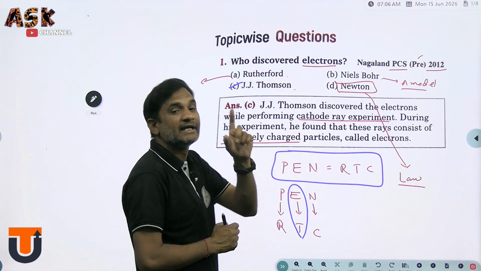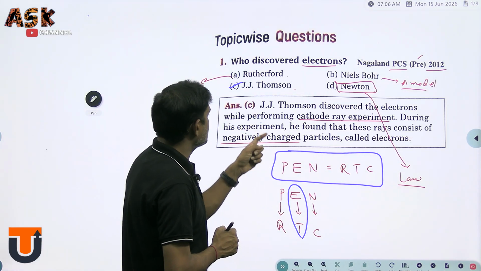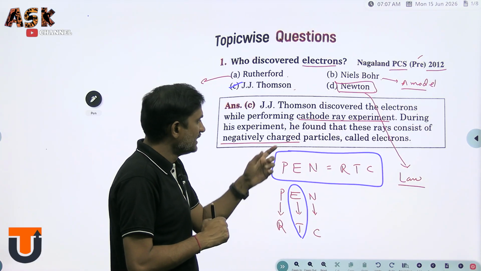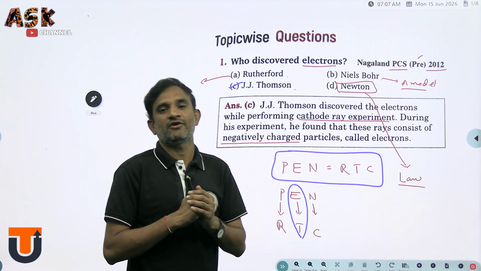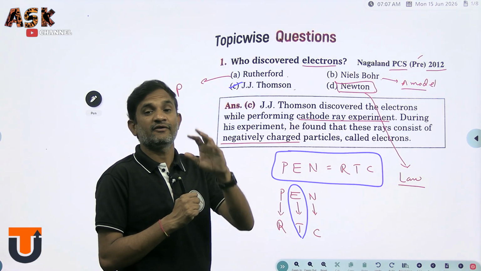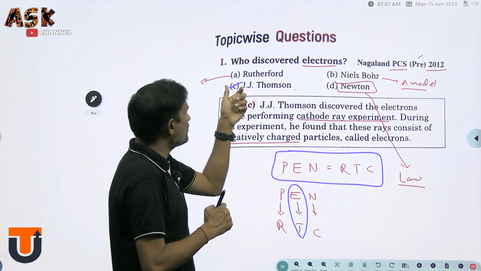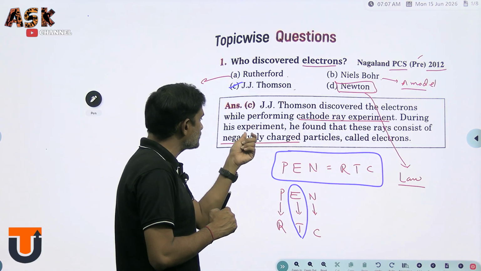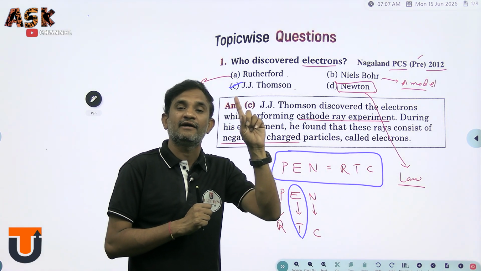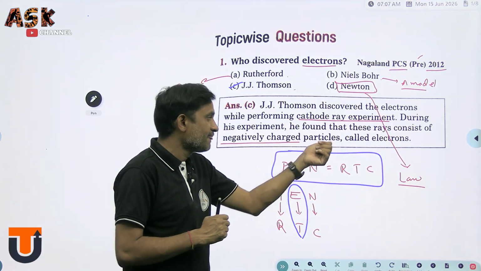Which particles? Negatively charged particles. They are called electrons. Maybe in the future they will ask that the electron has a negative charge, or that negatively charged particles are considered electrons.